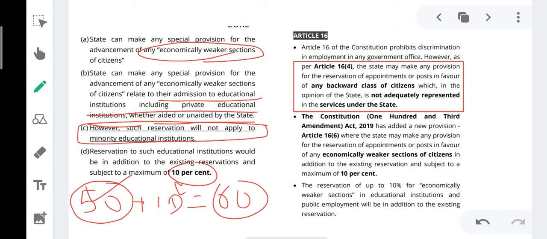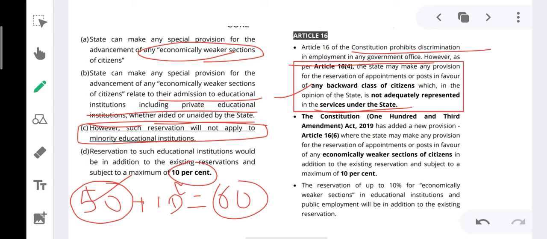Now, Article 16. Article 16 basically prohibits discrimination in employment in any government office. There shall not be discrimination in employment to any government office. Article 16 clause 4 says that state may make any special provision for the reservation of appointment or post in favor of any backward class of citizen which in the opinion of state is not adequately represented in the service under the state.